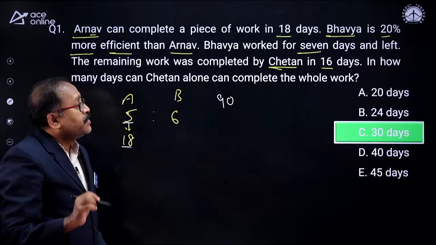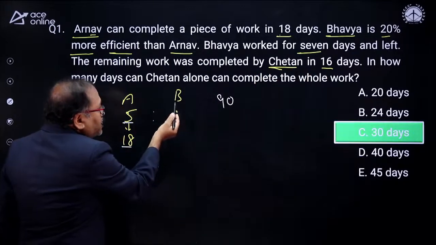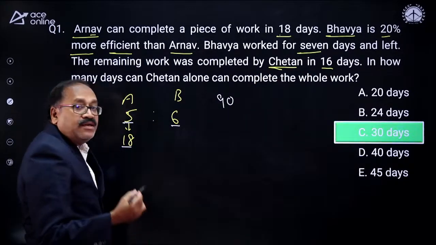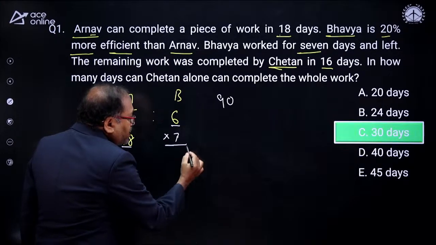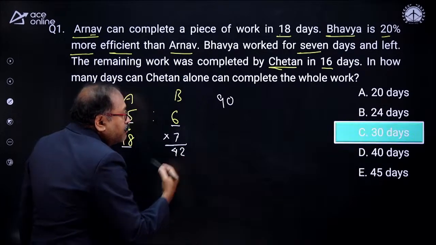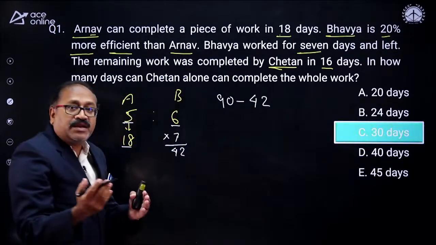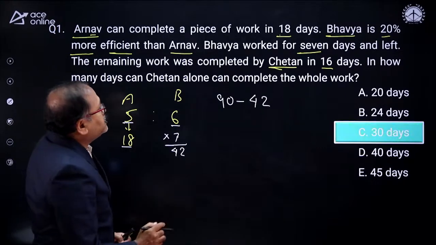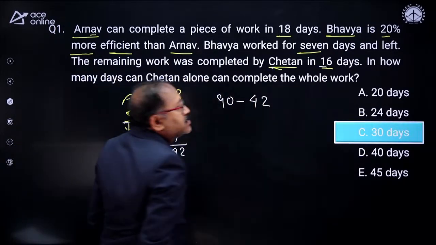That is the first one. And the second, B worked for 7 days. This is B's efficiency, and he worked for 7 days. So 6 times 7, how many units will he complete? 42 units. So let's take out the 42 units. This is the remaining work, and it is said the remaining work was completed by C in 16 days.